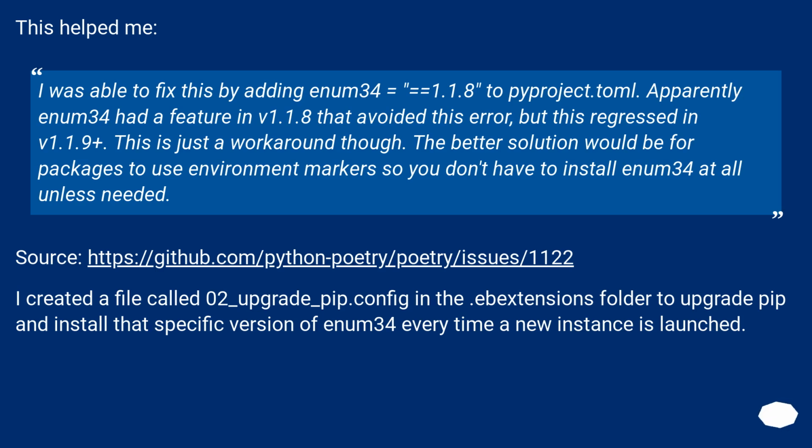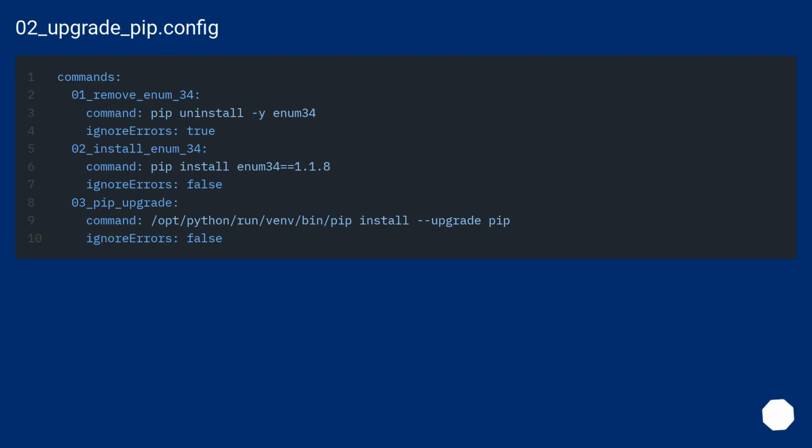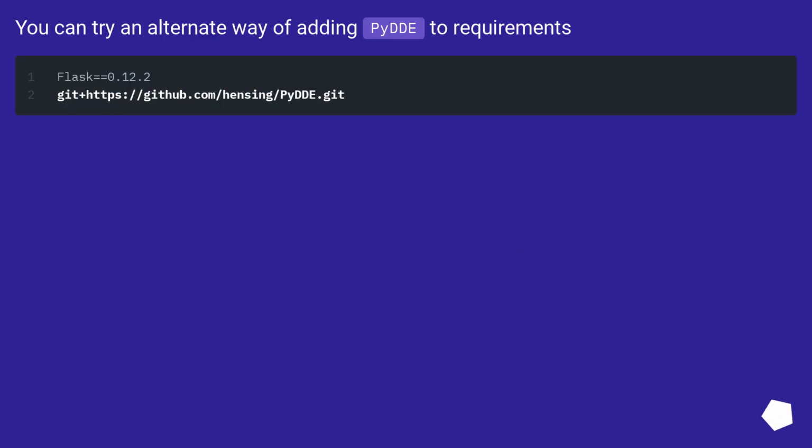I created a file called 02_upgrade_pip.config in the .ebextensions folder to upgrade pip and install that specific version of enum34 every time a new instance is launched. 02_upgrade_pip.config. You can try an alternate way of adding pip to requirements.